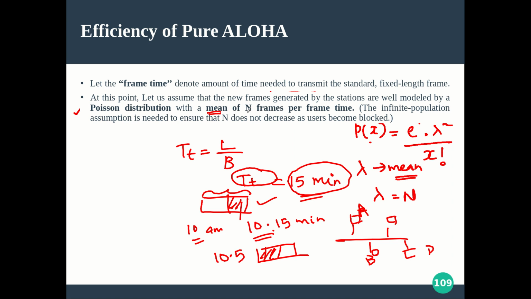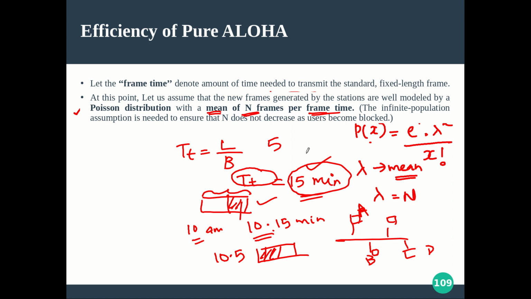So on an average, if n number of frames are being generated by different stations when you are trying to transmit your frame, the time taken for you to transmit your frame is 15 minutes, and during those 15 minutes, when I conducted the experiment, I found that 5 stations were transmitting. Now again I repeated the experiment during the same 15 minutes.